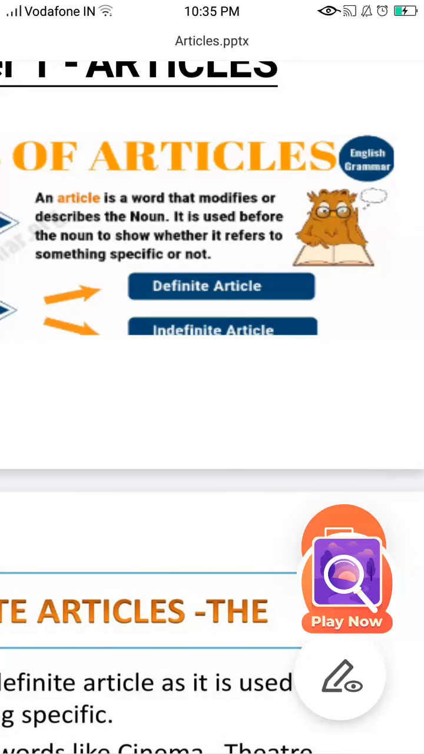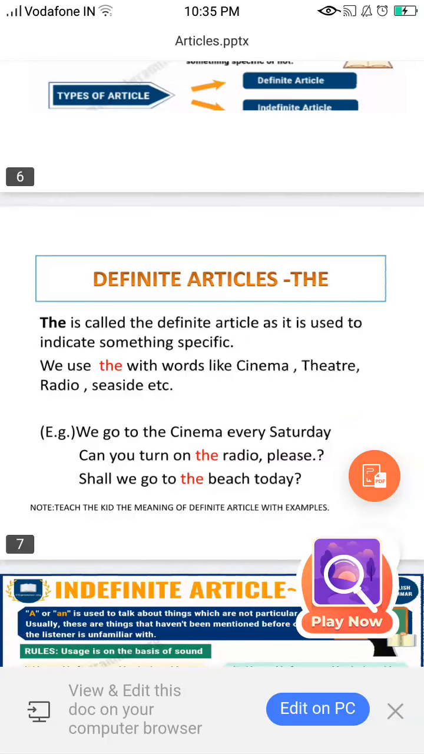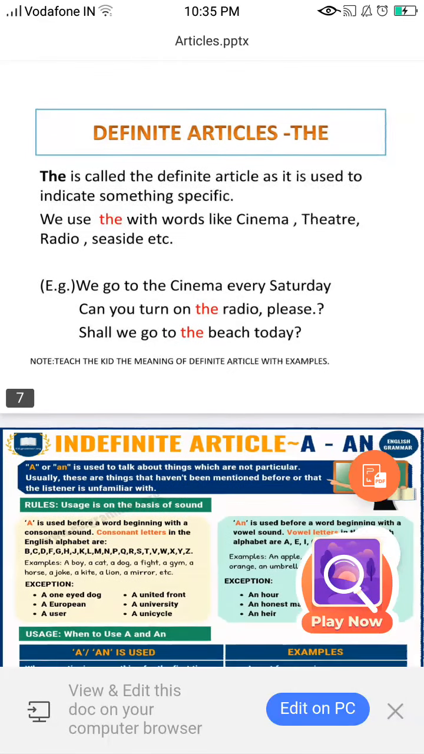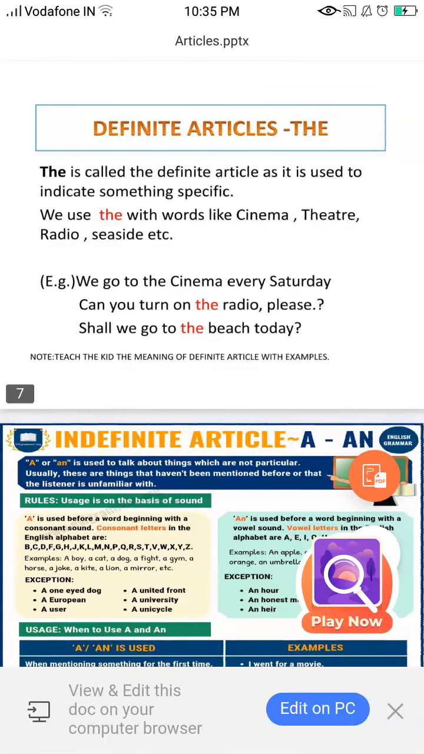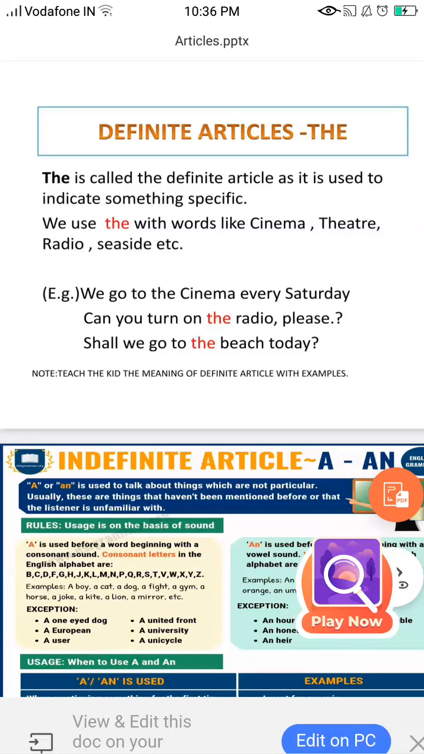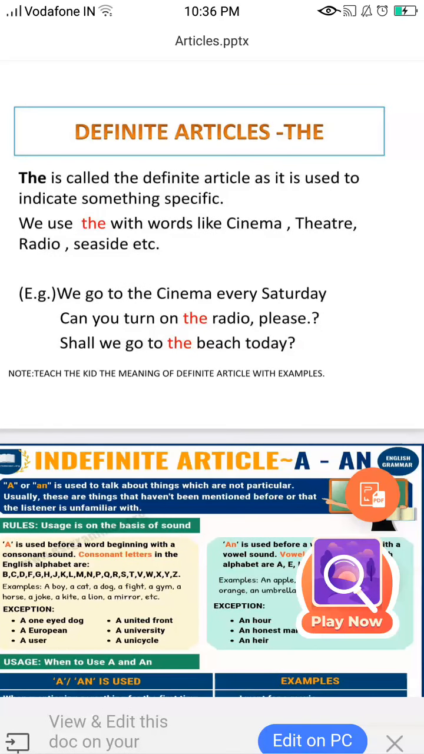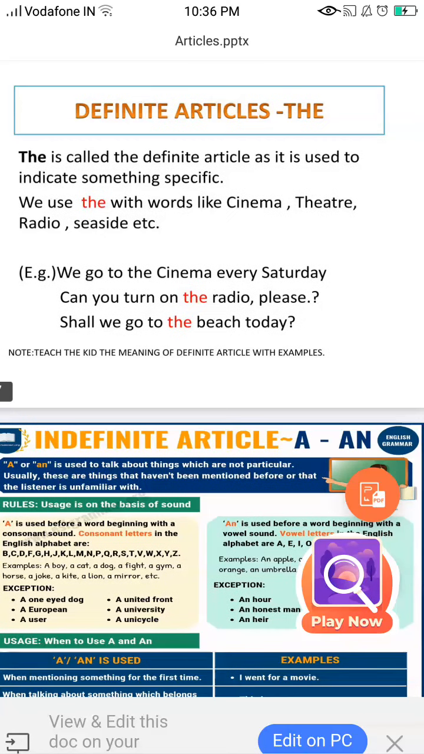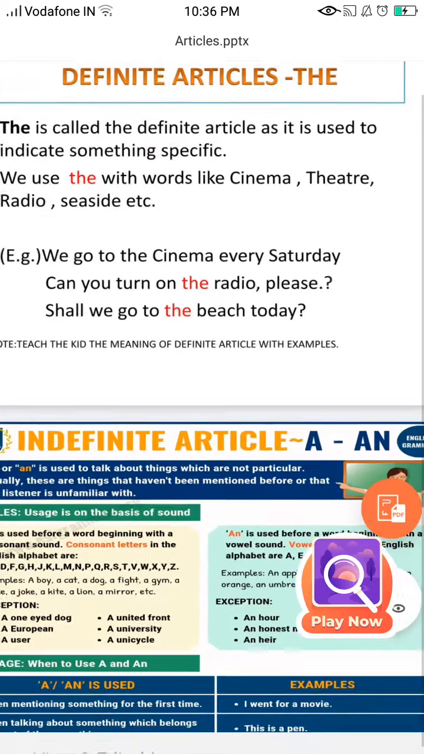Now what are the types of articles? We have two types, definite and indefinite. Now definite article, there is only one example of definite and that is the. Now the is called a definite article and it is used to indicate something specific. We use the with words like cinema, theatre, radio, seaside, etc. Now let us understand with an example. We go to the cinema every Saturday. Here we talk about a cinema which you go to, but not any cinema. It's a specific one. So therefore we put the cinema.